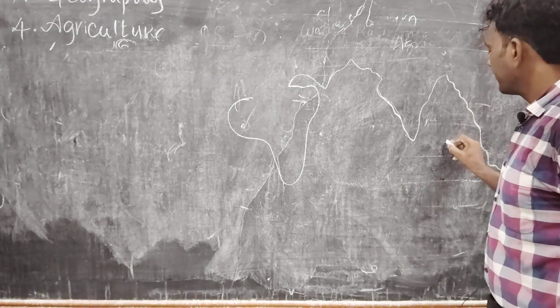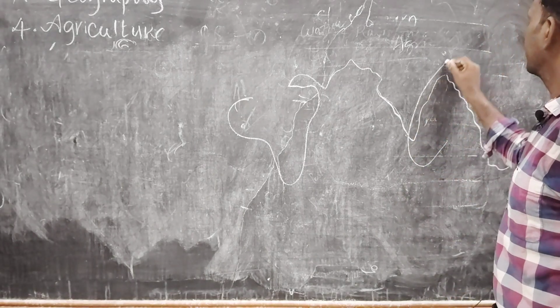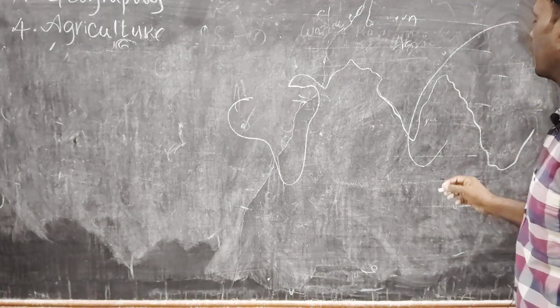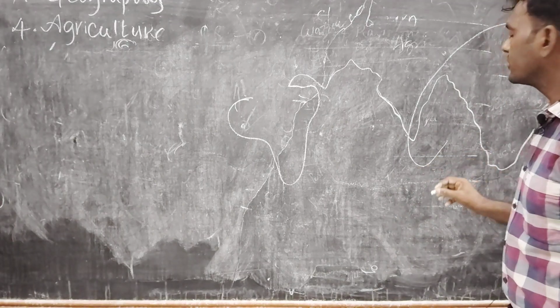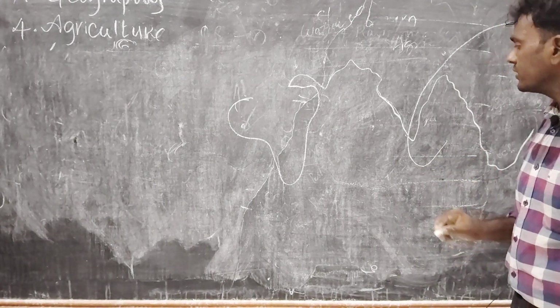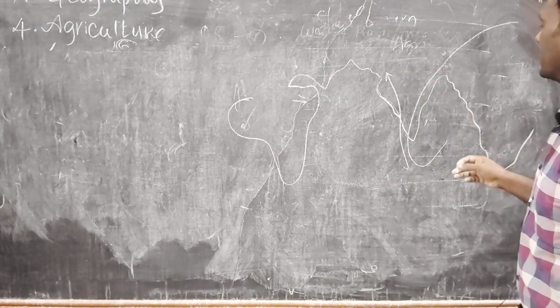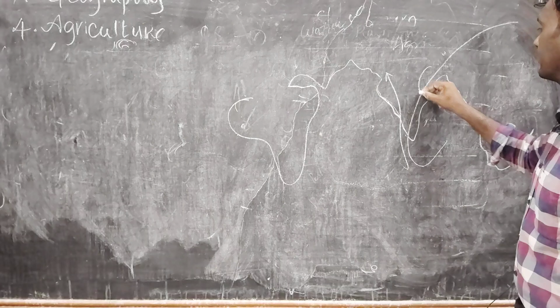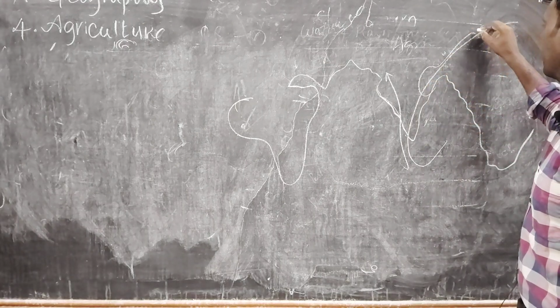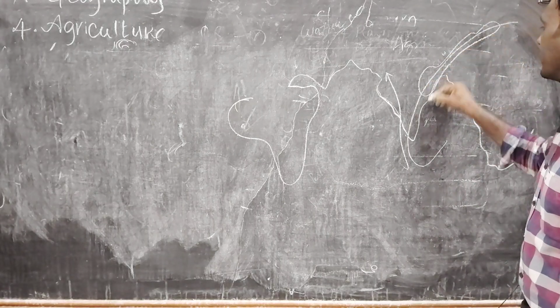In monsoon area, particularly in monsoon area, the population is very high. For example, India, China, Japan. In this area, the population is very high.